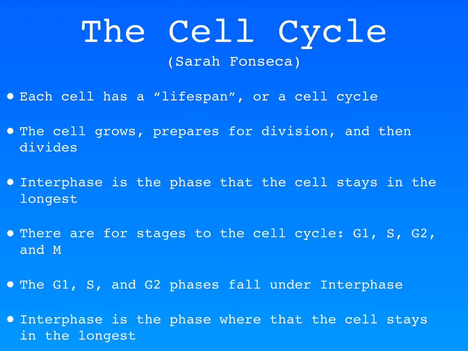Each cell has a lifespan, or a cell cycle. During the cell cycle, a cell grows, prepares for division, and then divides. The cell cycle is split up into 4 phases: G1, S, G2, and M. M stands for mitosis or meiosis. Interphase, which is what the G1, S, and G2 stages fall under, is a phase of the cell cycle that the cell stays in for the longest time. The G1 and G2 phases are periods of growth and intense activity.